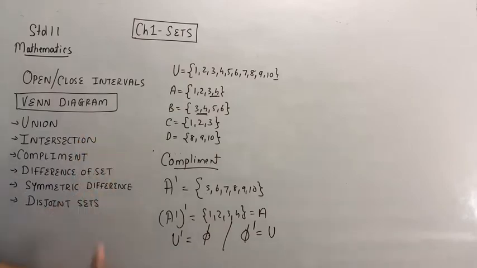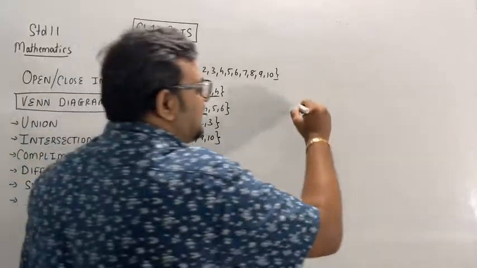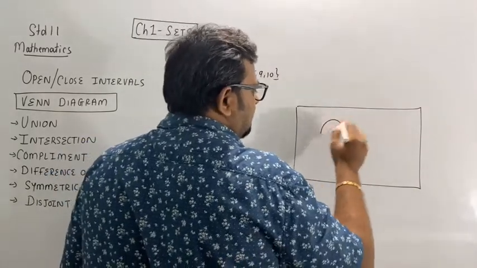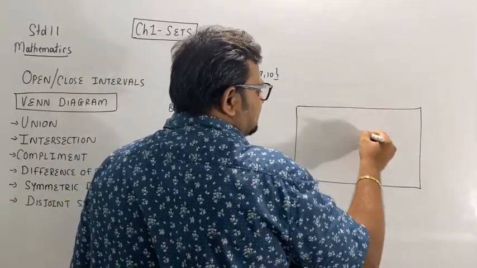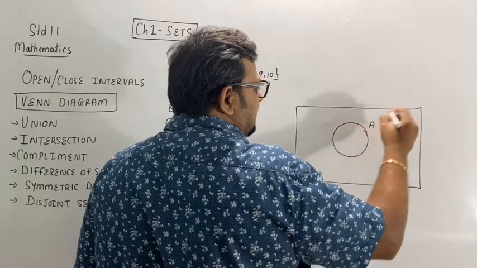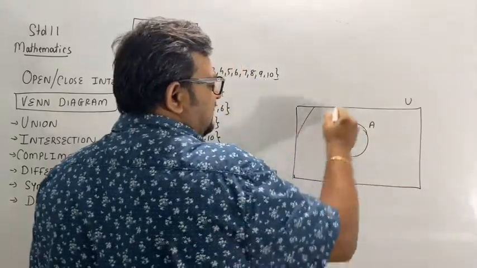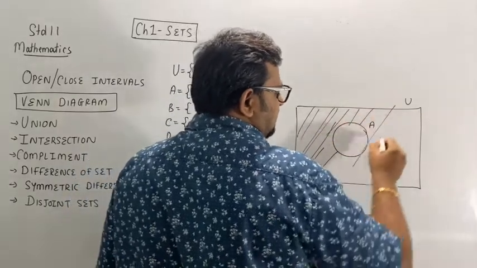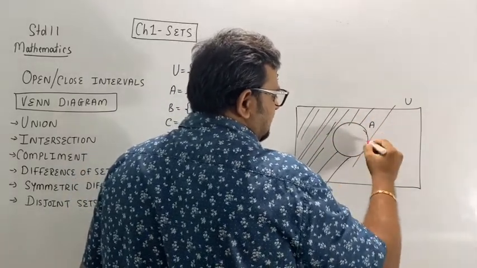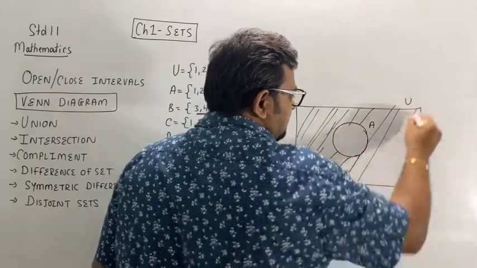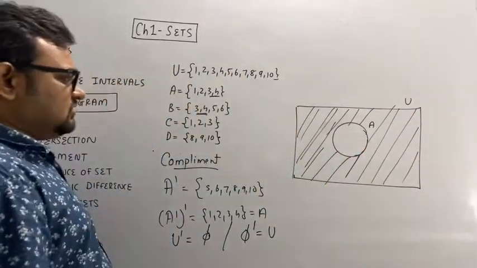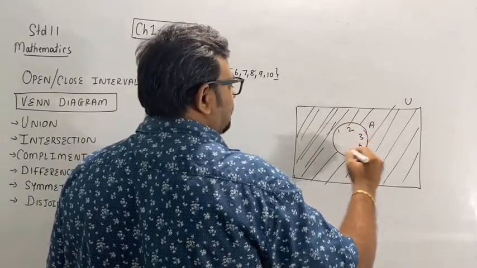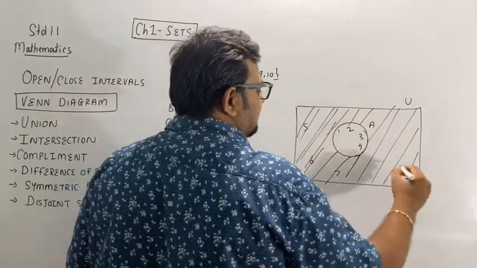Now how do we represent this complement in a Venn diagram? This is set A, and U, then the shaded region, except set A. So I will write 1, 2, 3, 4, 5, 6, 7, 8, 9.